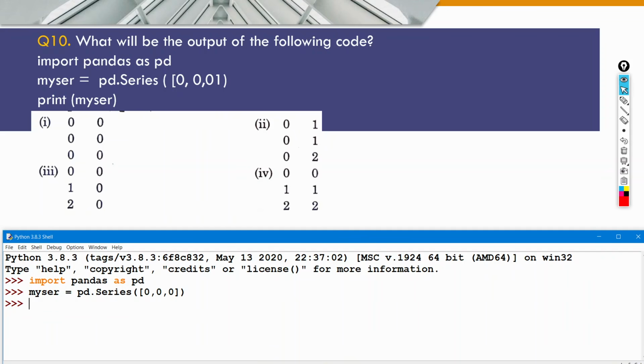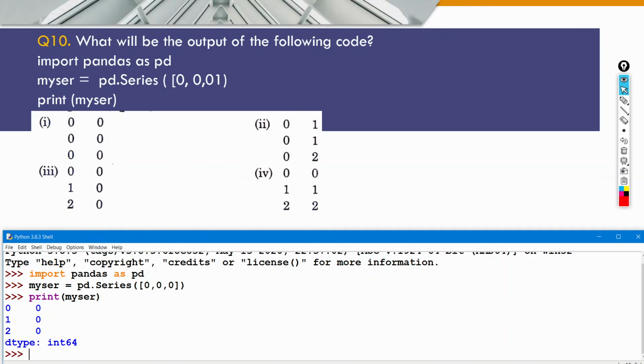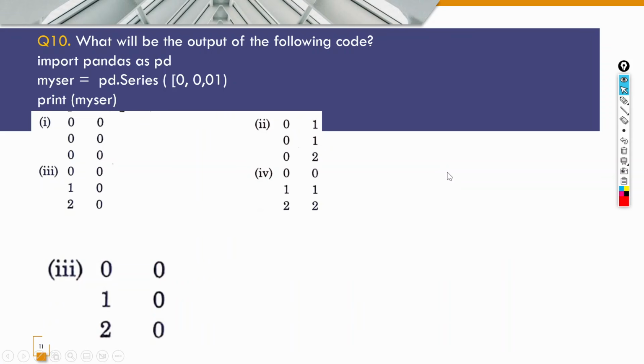So it's been created, and if I print MySQL, so now you can see here the correct answer is your third one, where it displays 0, 0, 0 thrice and then 0, 1, 2 as an index number, the default indexes. So the correct answer is the third one. Let's move on to the next question.